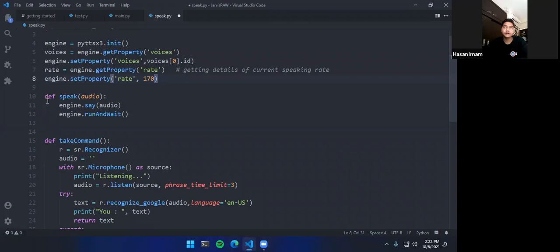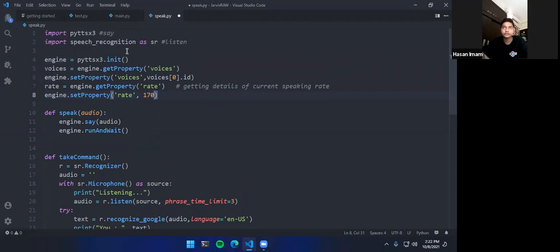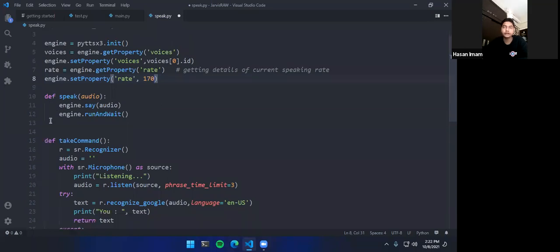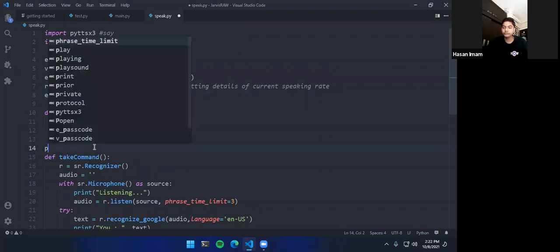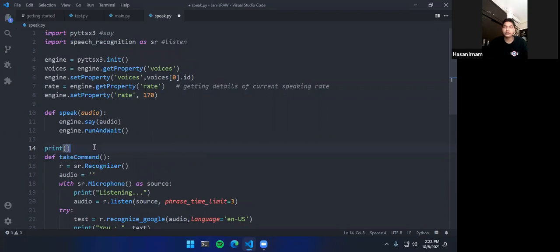Then we have the definition: define a variable called speak. We have just finished the speaking part and the basic structure of the AI, so there's not much we have done so far. We have defined speak audio, so whatever audio is passed here, engine.say audio, run and wait. We have declared a variable audio, like the print function in Python and in every other language.